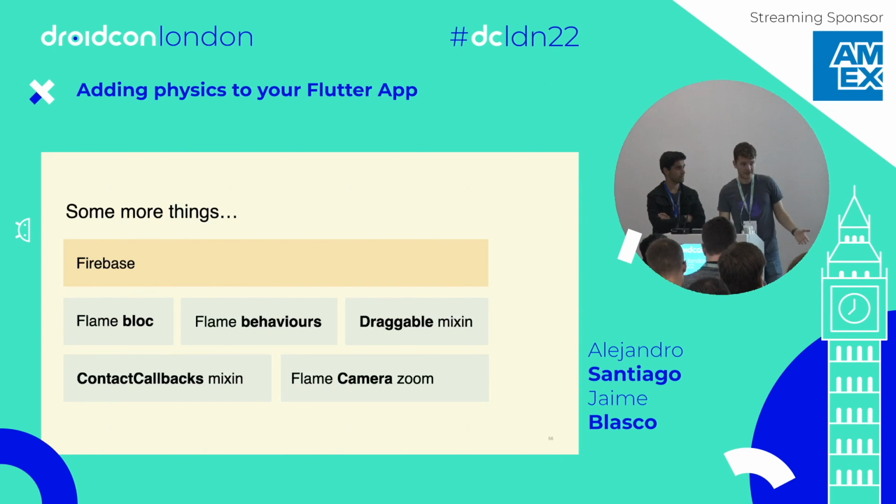We used the Draggable mixin, which is really similar to the Tappable one, but in this case, you can drag it around. The ContactCallbacks mixin, so in Forge2D, you can actually detect collisions and so forth. So the contact callbacks allowed us to do that. And we also played a little bit with the Flame camera zoom to actually get it looking as we wanted it to.